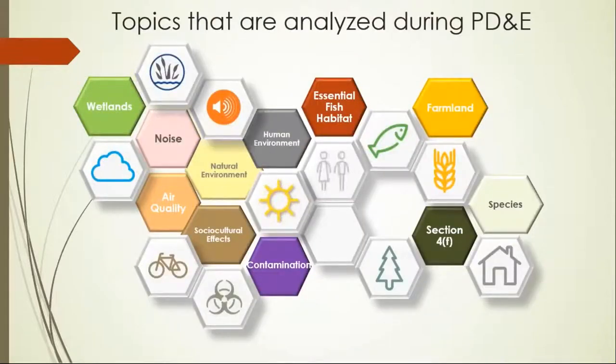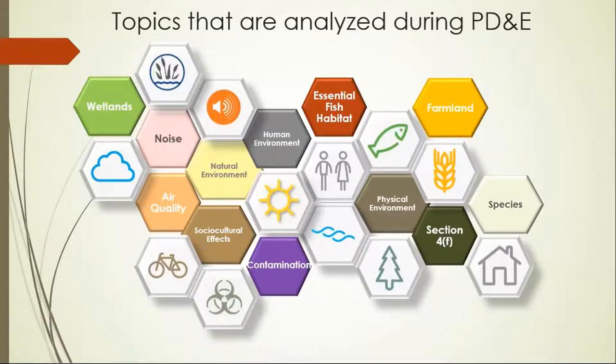So in the previous slide, I mentioned that the level of documentation is determined by whether the project's impacts on resources are significant. But how is significance determined? The determination as to whether a project has significant impacts is made for a variety of resources. These are just some of them. The full list of resources is found in the PD&E Manual.